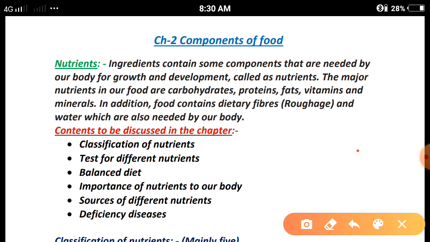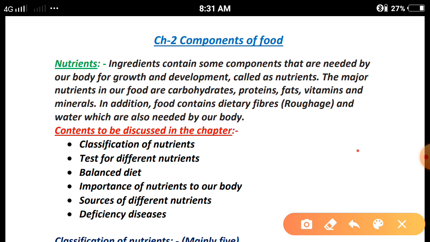In last class, we have done chapter number one notes and exercise. Now, we are moving to chapter number two, components of food. As we have seen in chapter number one, food, where does it come from? Now, in this chapter, we will discuss the basic substances, nutrients and components which are important to give information about that particular food item.